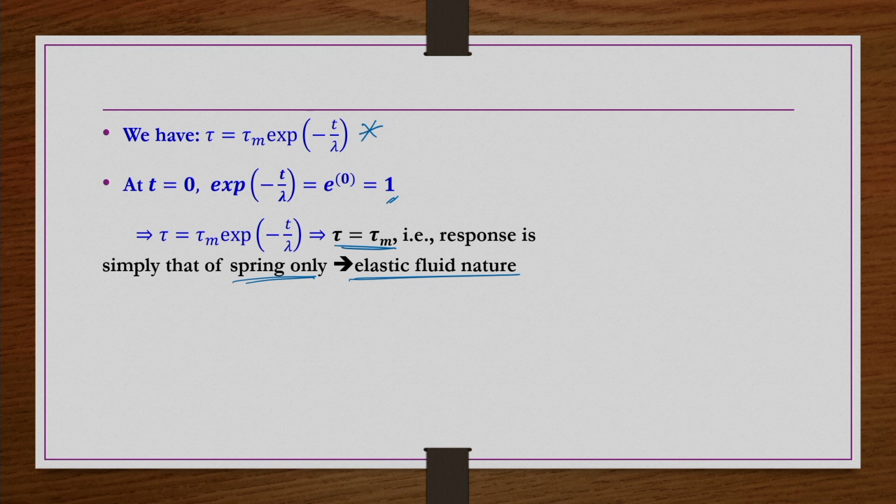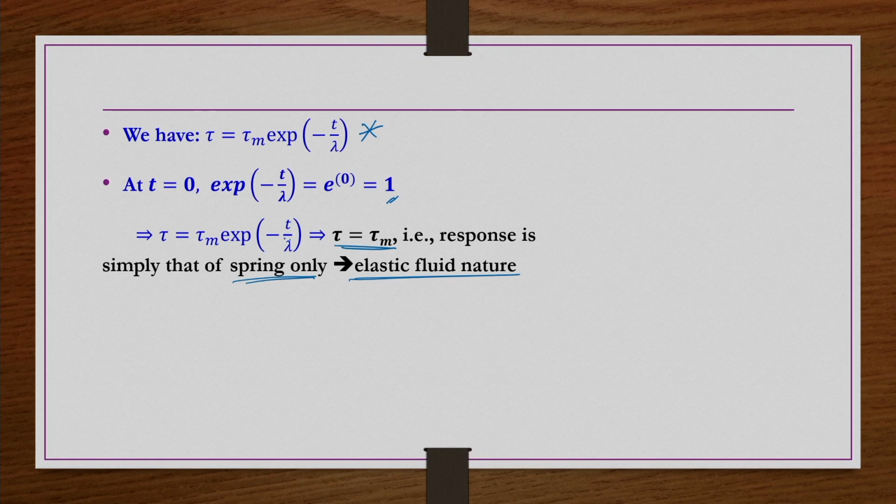Lambda indicates the relaxation time of the material, which is the characteristic property of the viscoelastic material. If it is large, that means the elastic nature is very large for that material. Lambda is like a property of the material, like density, viscosity, thermal conductivity, etc. We have physical properties; similarly, one of the rheological properties of this viscoelastic material is this relaxation time lambda. It does not change with the condition, it is the material property.